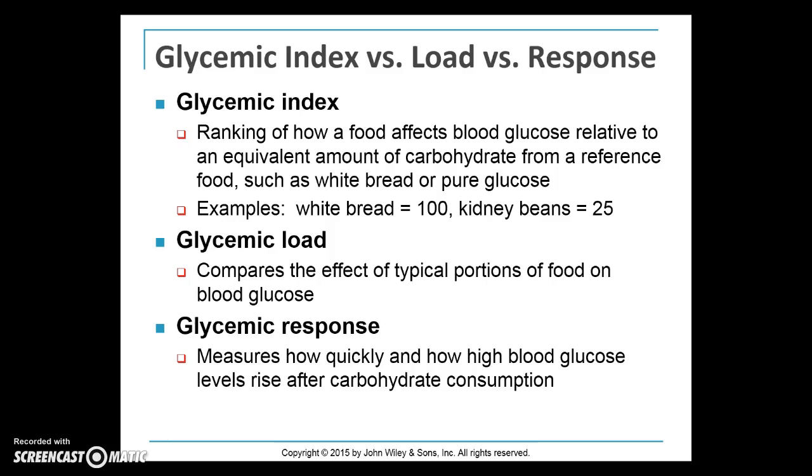You eat it, your blood glucose level rises very quickly. Those lower on the glycemic index scale, like kidney beans here, are 25. A lot more fiber in that, more complex carbohydrate. It does not affect the blood glucose as quickly because it takes more to break it down because of the fiber in there.